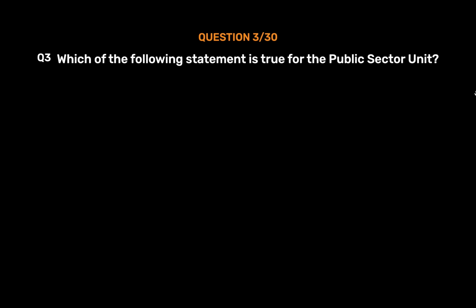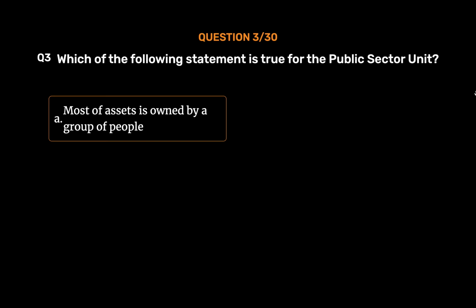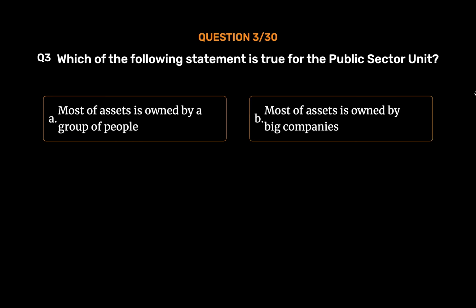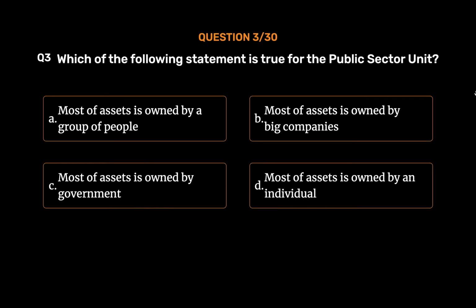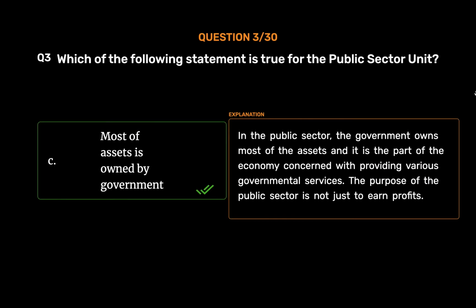Question number 3. Which of the following statement is true for the public sector unit? Option A. Most of assets is owned by a group of people. Option B. Most of assets is owned by big companies. Option C. Most of assets is owned by government. Option D. Most of assets is owned by an individual. The correct answer is Option C. Most of assets is owned by government. In the public sector, the government owns most of the assets and it is the part of the economy concerned with providing various governmental services. The purpose of the public sector is not just to earn profits.